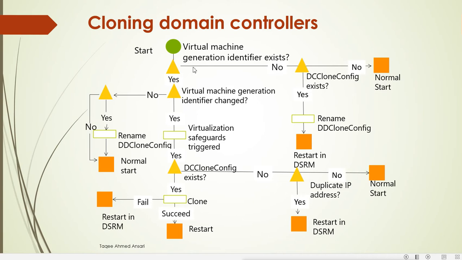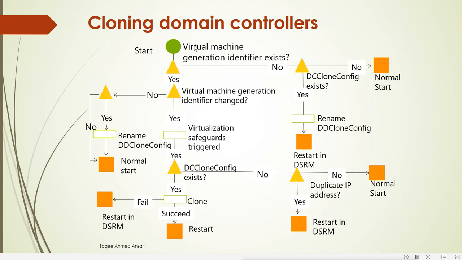So how does it work? First we start the virtual machine, and it checks whether the generation identifier exists or not. If it exists, it checks whether the virtual machine generation identifier changed. If it is changed, then the virtualization safeguard is triggered, and it checks whether the DC clone config file exists. If yes, then the clone is successfully started. This is the normal process when we start the clone machine.